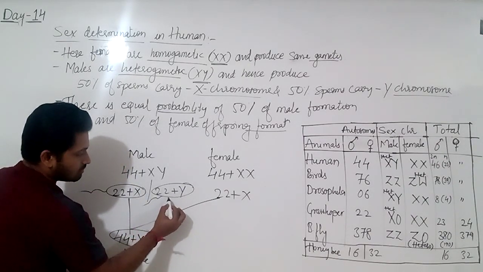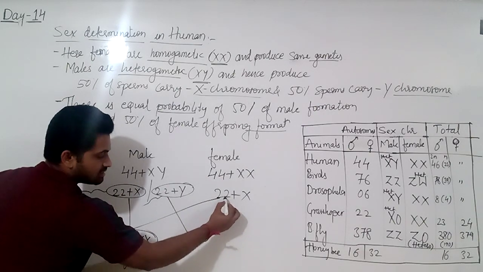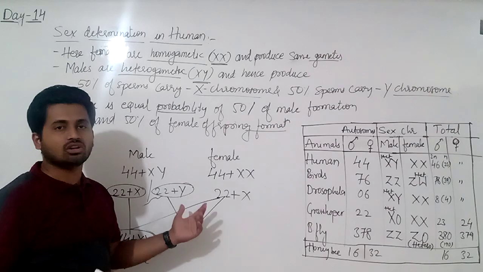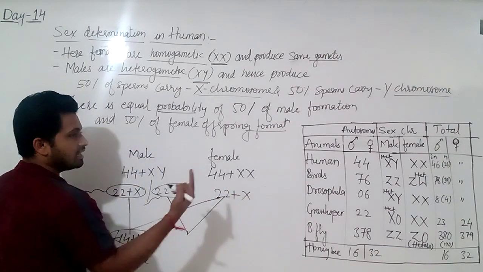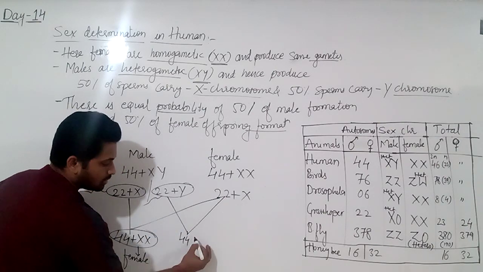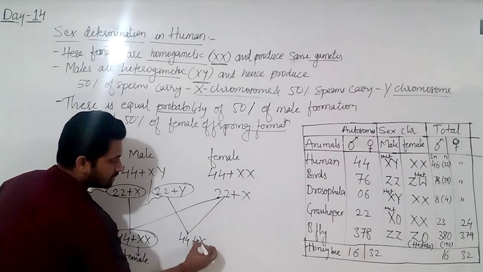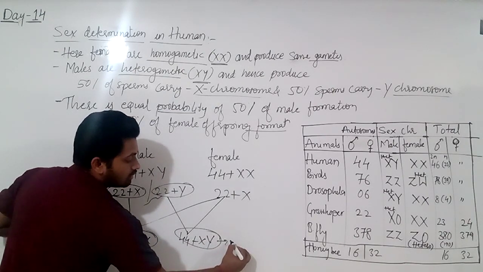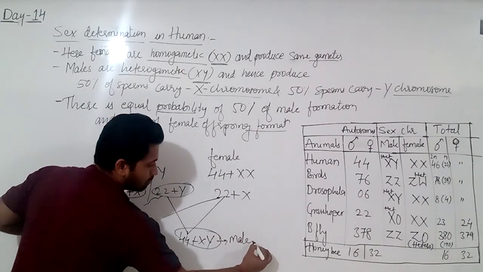Suppose this sperm fertilizes this egg, since the egg contains X only, then 44 autosomes total, this X from mother and this Y from father. So this will be a male offspring.